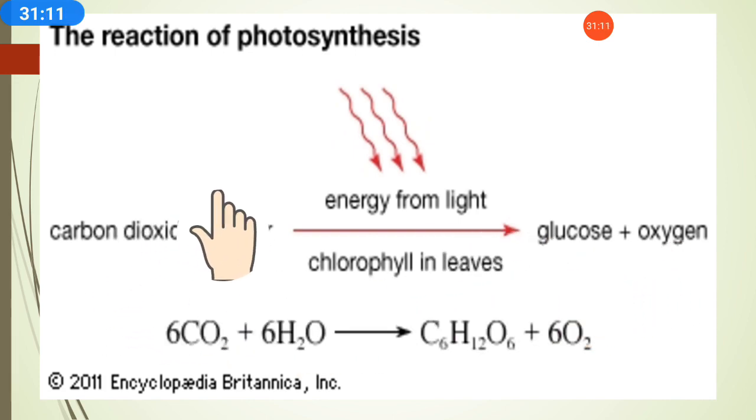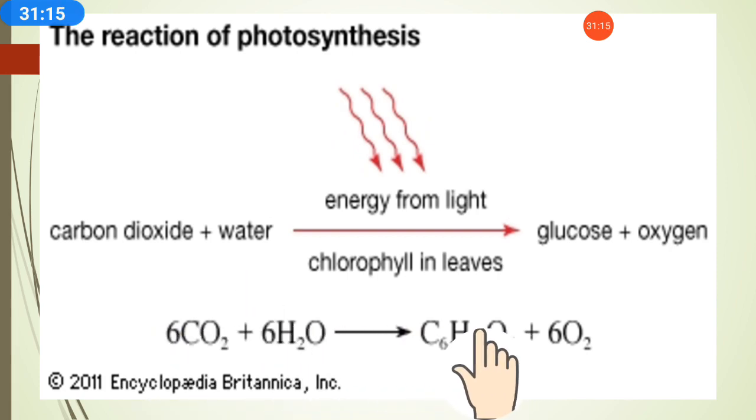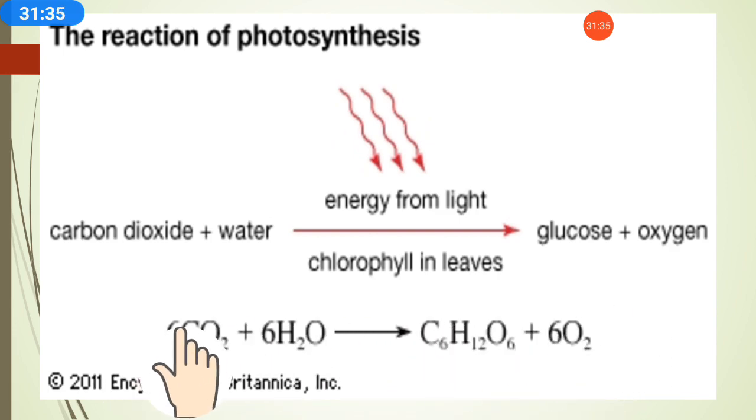When both combine together, 6 carbon atoms, 12 hydrogen atoms and 6 oxygen atoms make glucose, and the leftover 6 O2 makes oxygen, which goes out from the plants. So this is how we get oxygen through the photosynthesis process. That was the chemical reaction of the photosynthesis process.